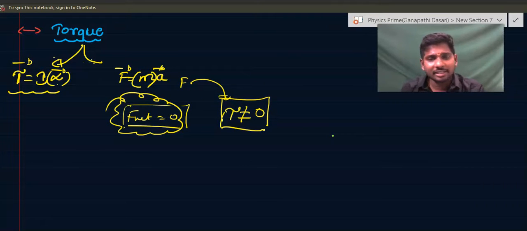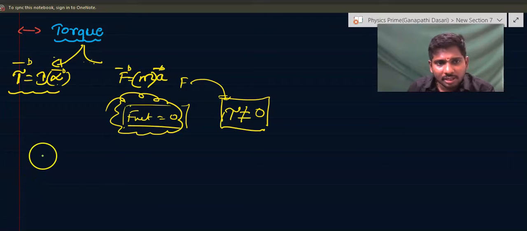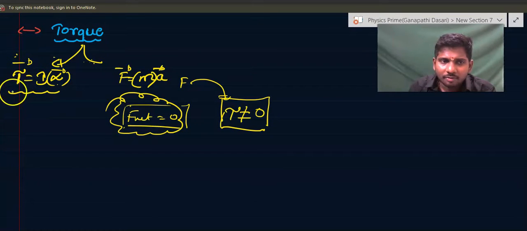We're going to learn in this topic how to calculate the torque, what relation it has with force, what relation it has with angular acceleration, and how a particle's torque is calculated. All these doubts can be solved in this particular topic of torque. So let us see. Torque is an analogous concept to force in translatory, that is, rotational motion.